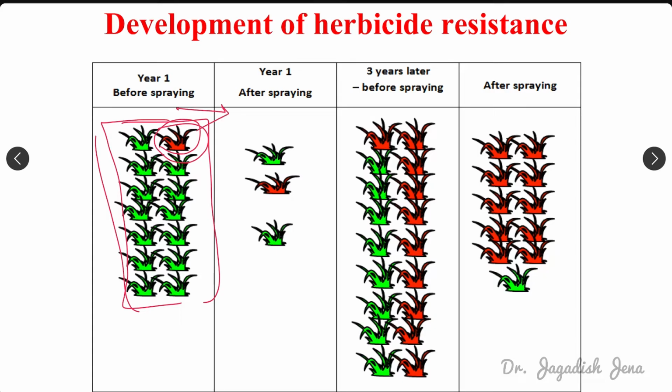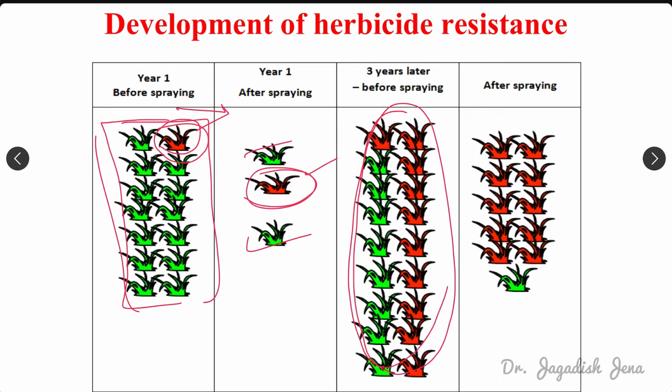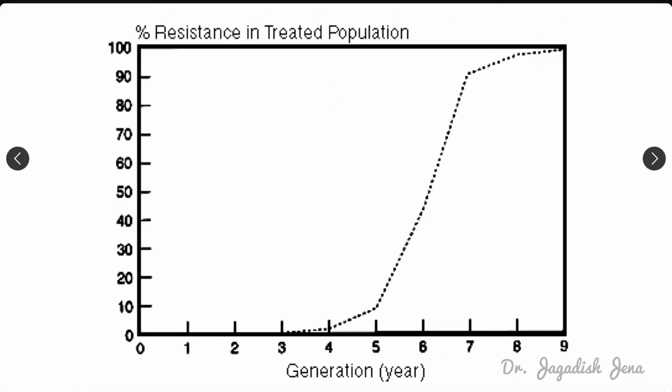So here you can also find, suppose these are the initial weed flora and one plant showed resistance. Then after we apply the herbicide, some plants will get killed, but this plant, as it is showing resistance, will survive. Then after 3-4 years, most of the weeds in that particular area will be resistant to that herbicide, and after a few years, you will find only the resistant population. Okay, so this is how herbicide resistance develops. If we cannot control that resistant population, it will go on increasing exponentially.